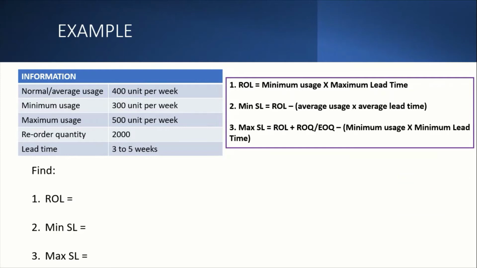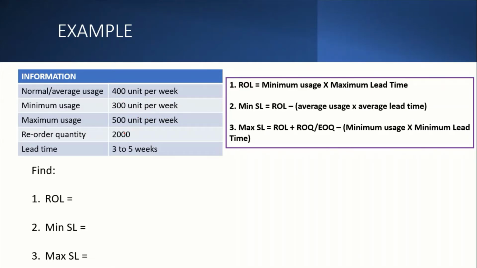So next is an example of how to calculate those techniques. So let's look at this and begin to calculate. Okay, the example has given a few pieces of information. You can see that the normal or average usage is 400 per week. Minimum usage is 300 units per week.